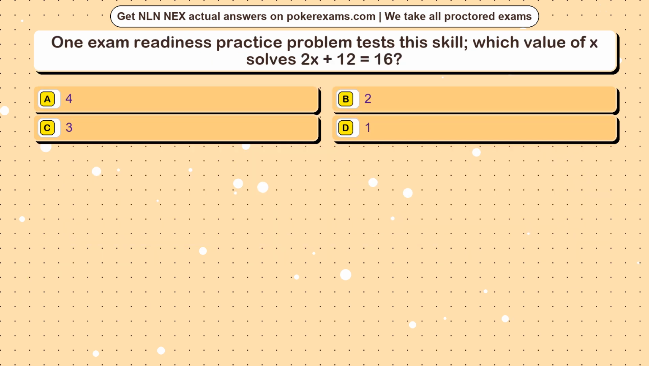Question 11. One exam readiness practice problem tests this skill. Which value of x solves 2x + 12 = 16? Option A, 4. Option B, 2. Option C, 3. Option D, 1.